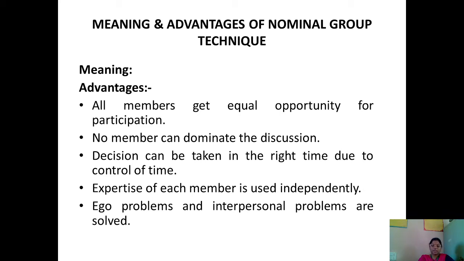The third step is that each member presents the idea to the group.